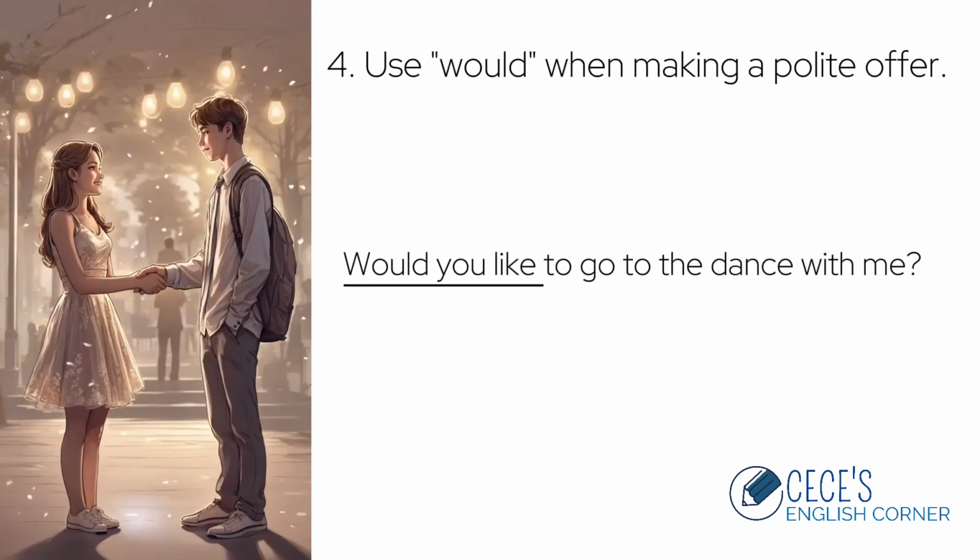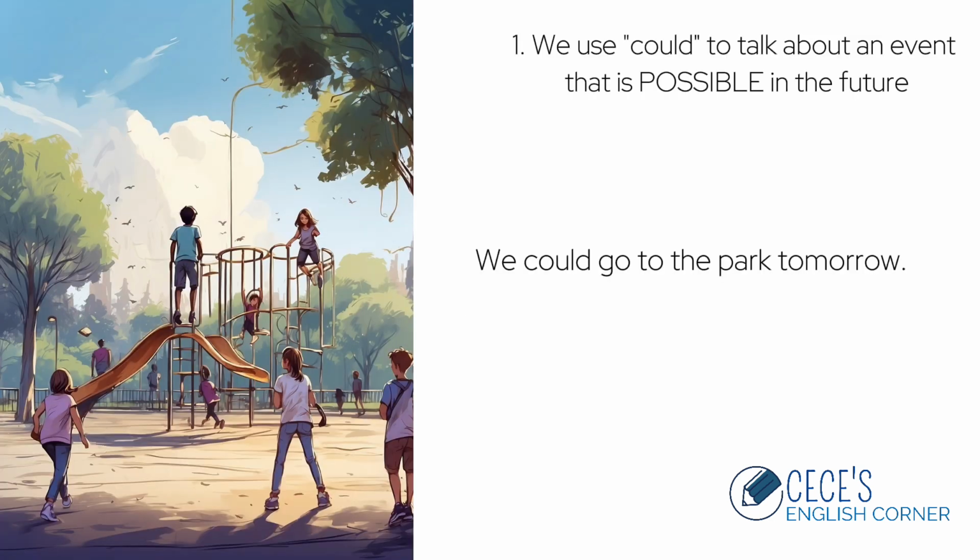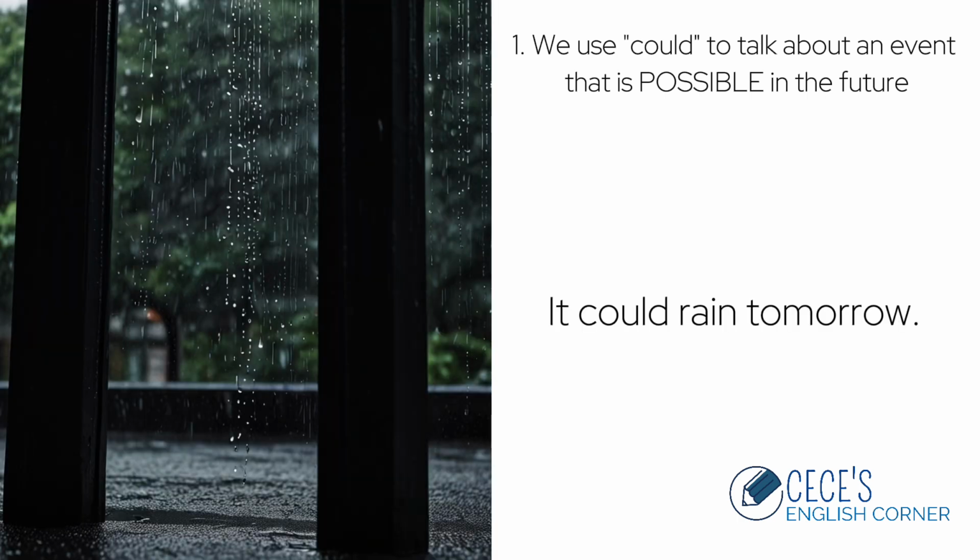Let's switch gears and talk about could. We use could to talk about an event that is possible in the future. For example, we could go to the park tomorrow. In other words, it's a possibility that we may go to the park. It could rain tomorrow. In other words, it is a possibility that it might rain tomorrow.